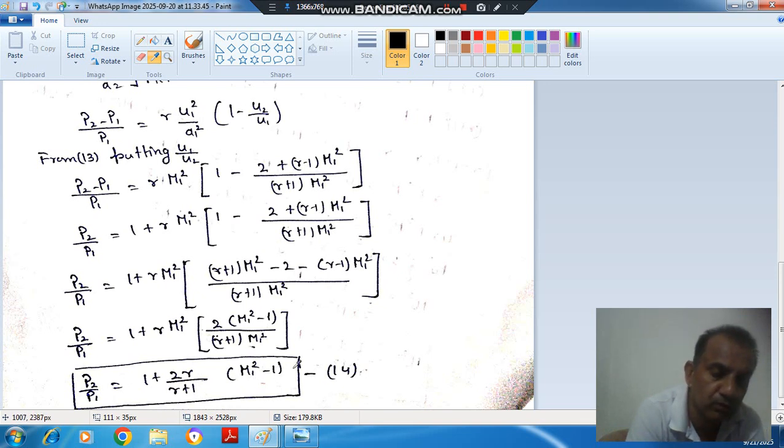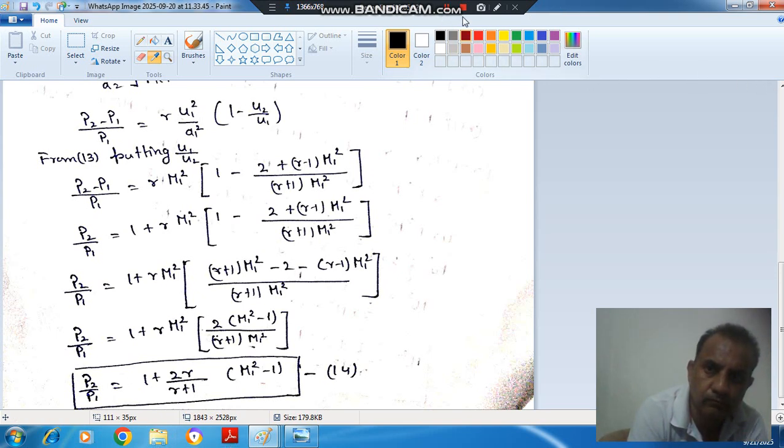You need not remember these formulas for the IFS exam, but for the aerospace exam you may remember these formulas. These values are tabulated for particular values of M1. If the shock occurs, P2 by P1 is given in the shock table.